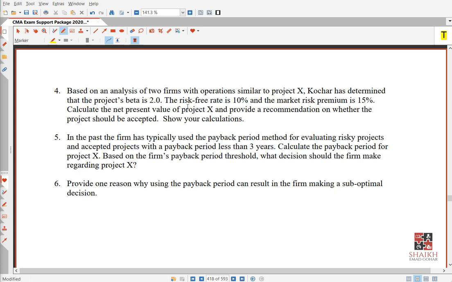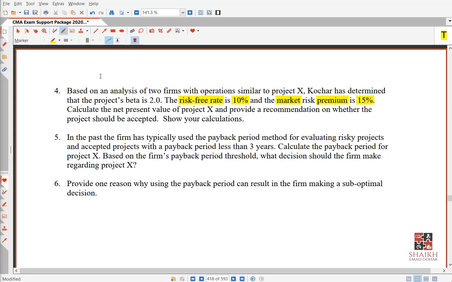So then they say, okay, risk-free rate is 10%, market premium 15%. Can you tell me why they are giving you this information? Risk-free rate is 10%, market premium is 15%, why are they giving you this information? Excellent. So that we can use the capital asset pricing model.